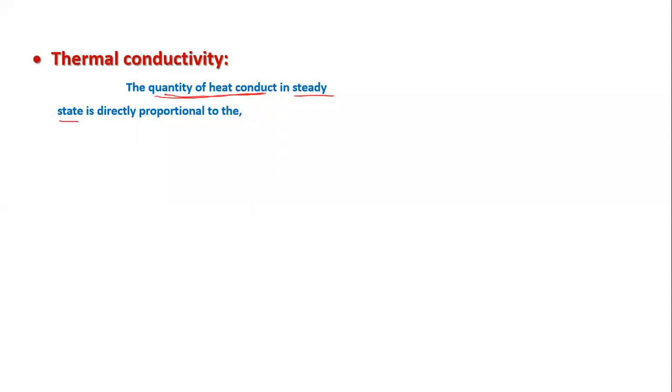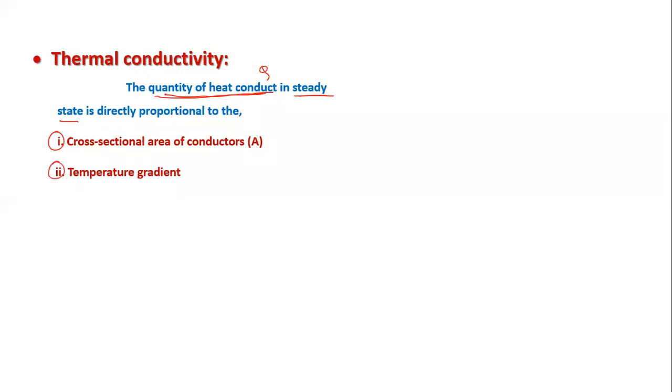Now here let me cover the next article, thermal conductivity. In steady state, the heat transferred. So here the word steady state means when the temperature attained by all the thermometers is same. The quantity of heat conducted by any metal is directly proportional to, first point, area of cross section. If I consider the quantity of heat conducted Q, then it depends on cross sectional area of the conductor. Cross sectional area means the thickness. So more the thickness, more the heat it conducts. As compared to wire, rod conducts more heat because cross sectional area is more.